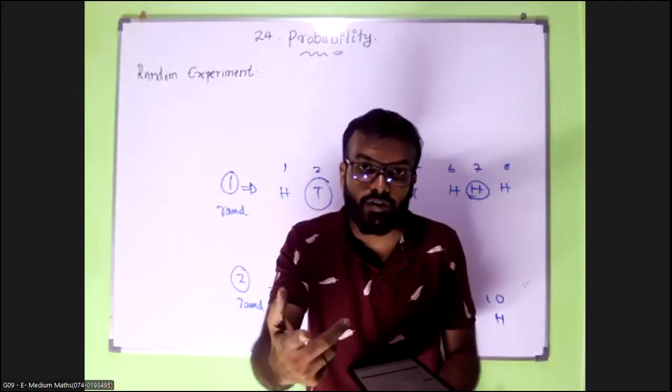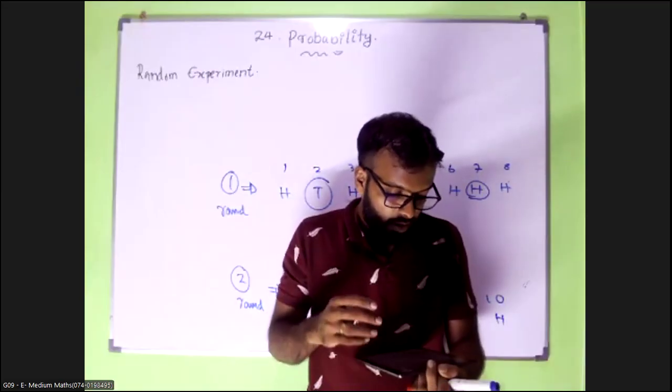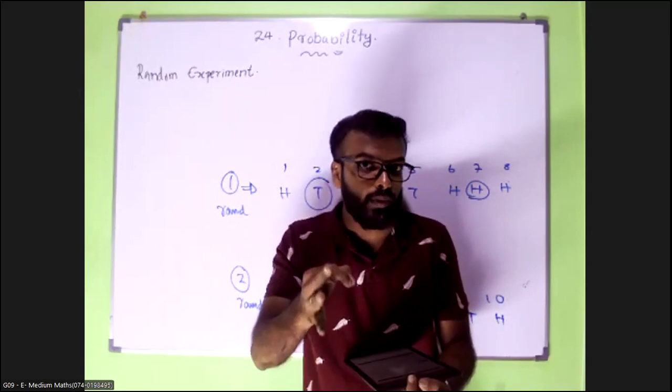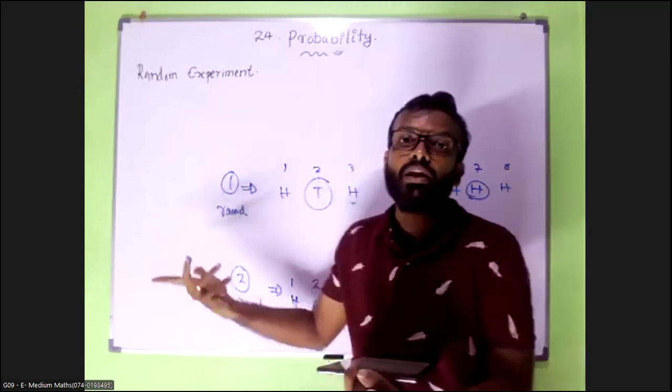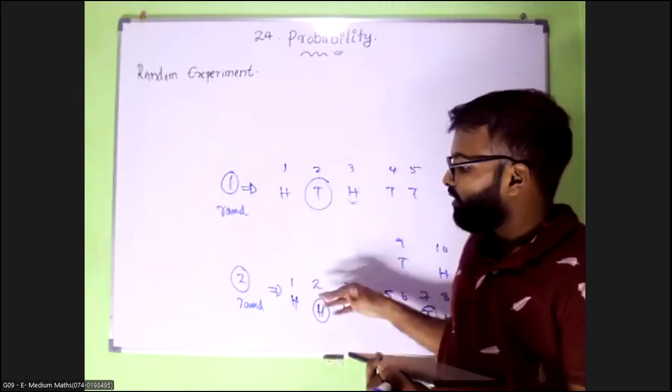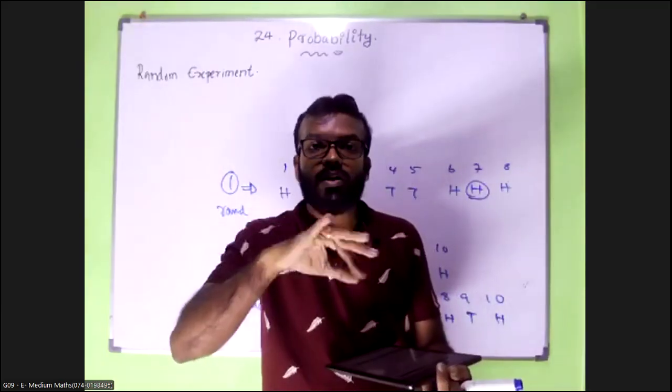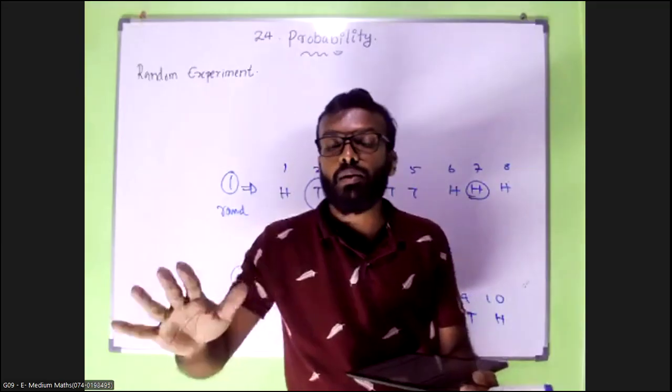I have explained the last one: when the experiment is repeated, a pattern cannot be recognized. There is no pattern between this one and this one. It is different. Different outcomes will come, and no pattern can be identified.